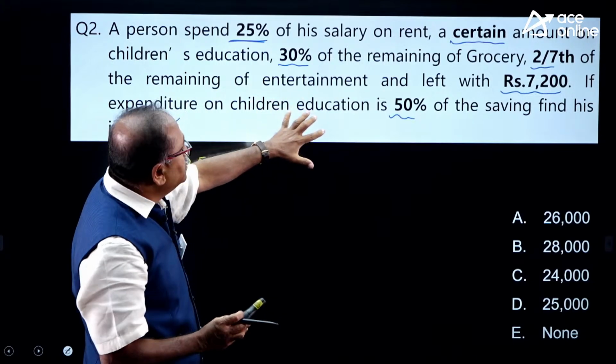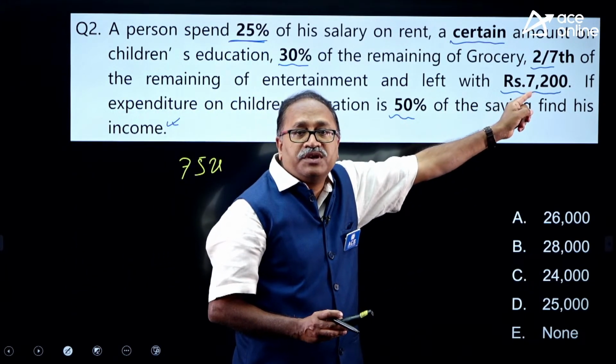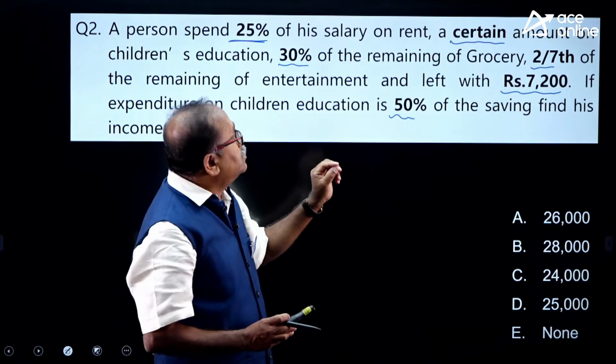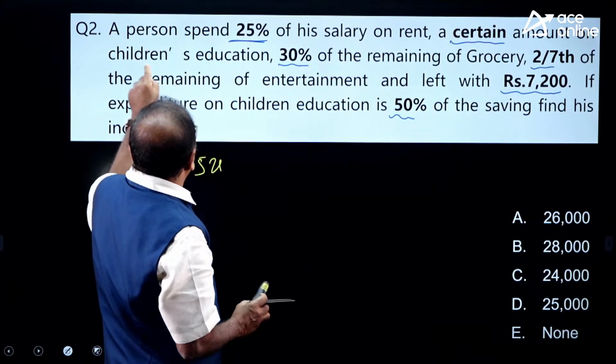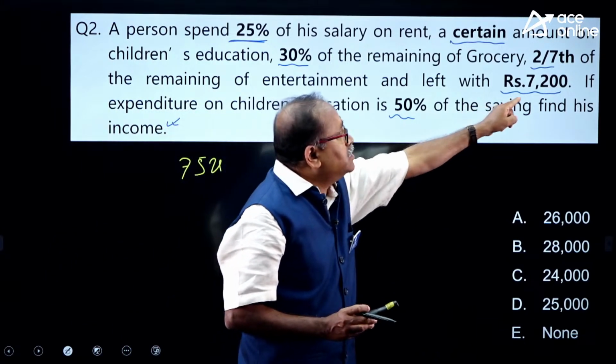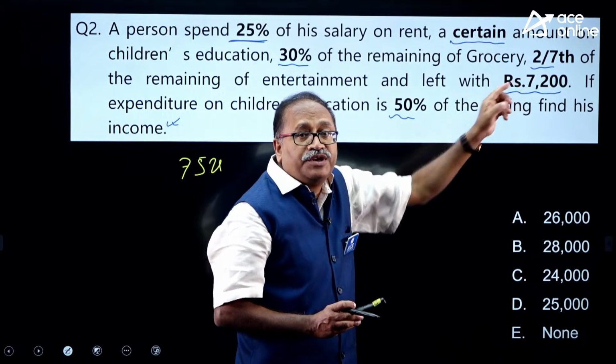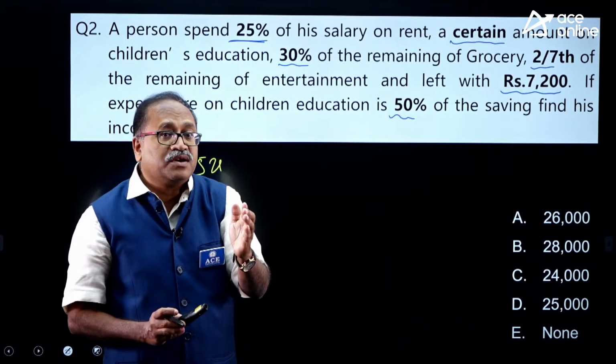His educational expenditure is 50% of his saving, and his saving is 7,200. So the certain amount on education expenditure is nothing but half of the saving, which is 7,200. So that will be 3,600.